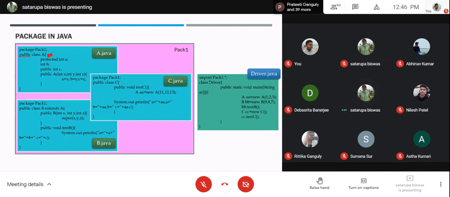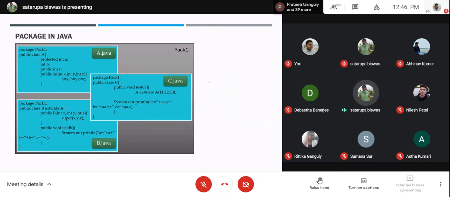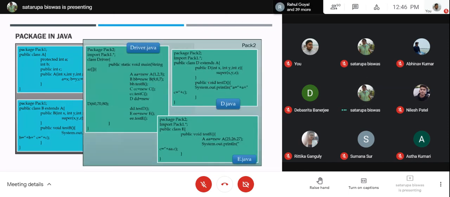Okay. But if the scenario is something like this, pack1 we already had, and we have a pack2, a completely different package, wherein we have a D class which is extending A. So this class is a part of the package pack2. The package declaration is the first one, and the second thing is to import pack1 here. So pack1.*, that should be imported. This is a small i, sorry.